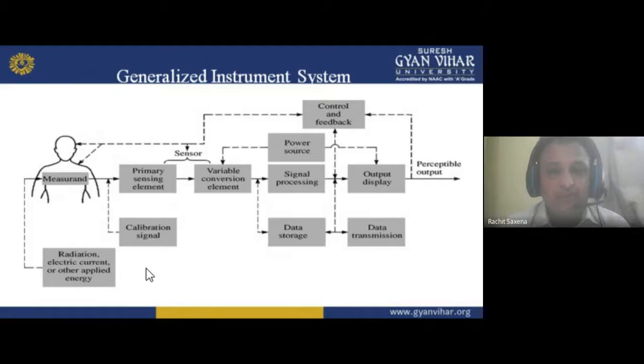I hope you understand about this thing. This is the measurement: primary sensing element, variable conversion element, because we want to convert it to a different thing. Signal processing is there, output display is there, power sources are there, control and feedback are there, perceptible output is there, data transmission, data storage, calibration signal is also there, radiation, electric current or other applied energy. So these all are comprised in a single part, that is the generalized instrument system.